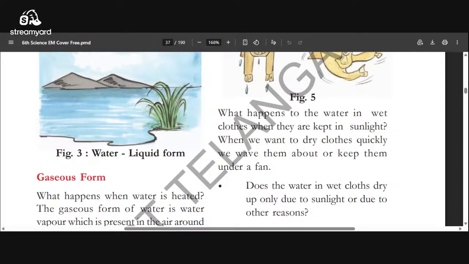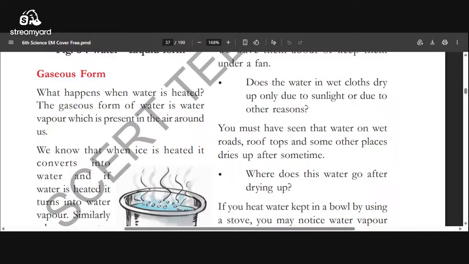When we want to dry clothes quickly, we wave them about or keep them under a fan. Generally, due to wind or heat, the water inside the cloth changes into water vapor and enters the atmospheric air. That is a gaseous state. The water in the clothes, which is in a liquid state, changes into water vapor and reaches the atmospheric air due to the wind or the heat of sunlight.